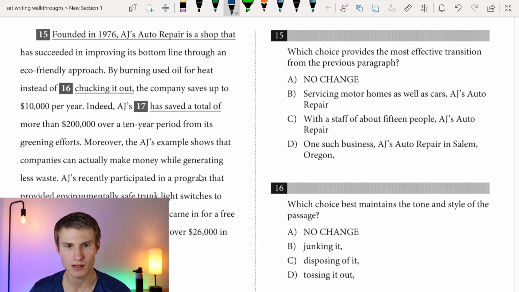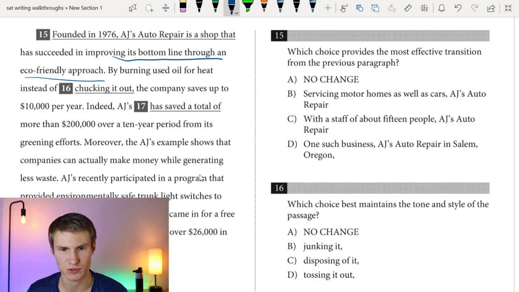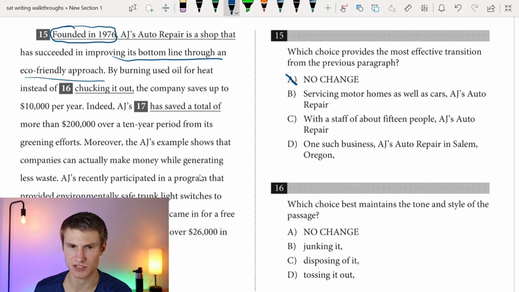We have option A, "Founded in 1976, AJ's Auto Repair is a shop that has succeeded in improving its bottom line through an eco-friendly approach." What we need to have here is obviously some sort of small business. Saying the year it's founded really does nothing for us here, so I'm not really liking that. We can get rid of A. If we look at B, "Servicing motorhomes as well as cars, AJ's Auto Repair." Once again, that's not really focusing on that transition from just talking about small businesses. If you look at C, "With a staff of about 15 people, AJ's Auto Repair," that may be showing it's a small business, but it's still not a great transition.